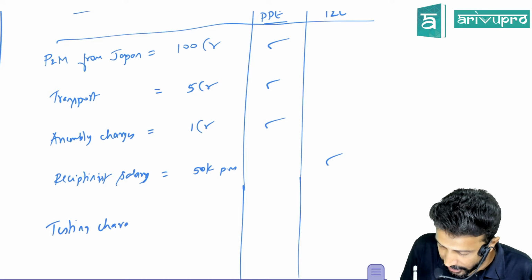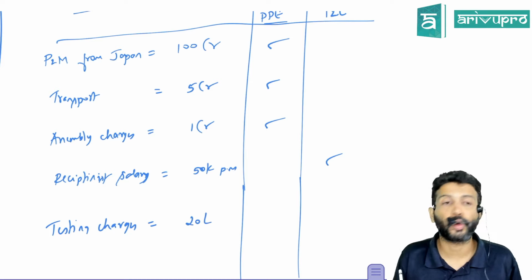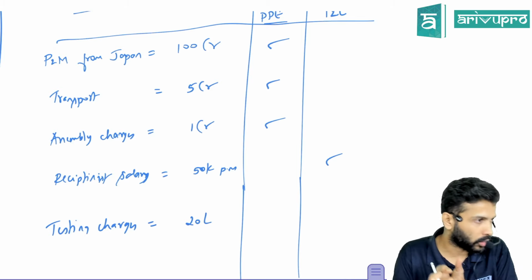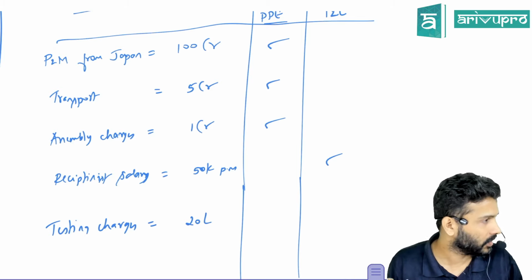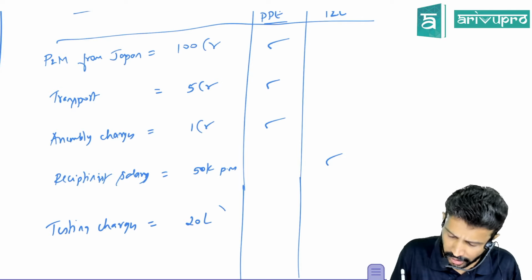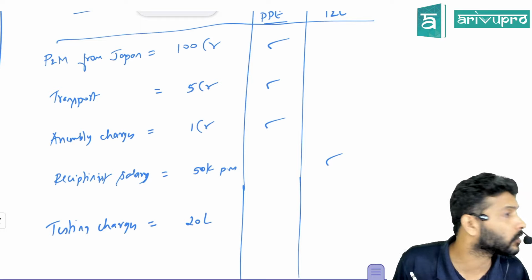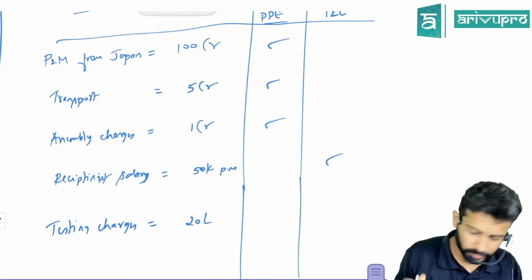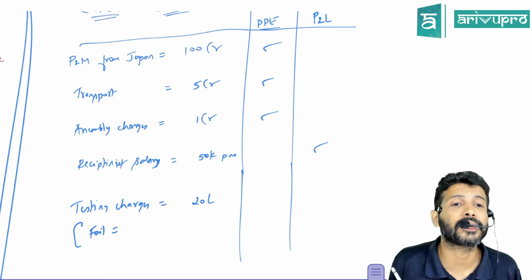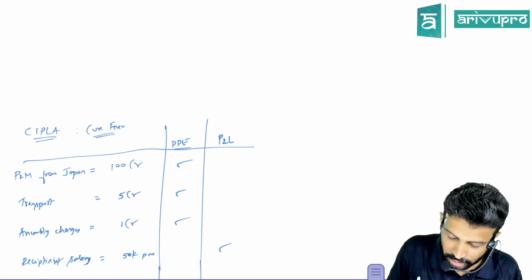There are testing charges they incurred to the extent of 20 lakh rupees, to see whether this particular tablet is able to cure fever or not. They hired some scientists, they put in some chemicals. Ultimately, they produced a tablet by incurring a cost of 20 lakh rupees. And the test result is fail, sir. Test result is fail, meaning the tablet is not curing fever.